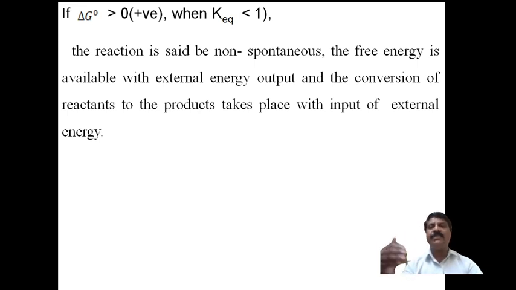In the third case, delta G naught is greater than 0, or positive, because the equilibrium constant is less than 1. The change in free energy is positive, therefore energy is required. We have to put in the energy, then only that reaction takes place. Reaction takes place by putting in external energy, external help. These are the significances of free energy.